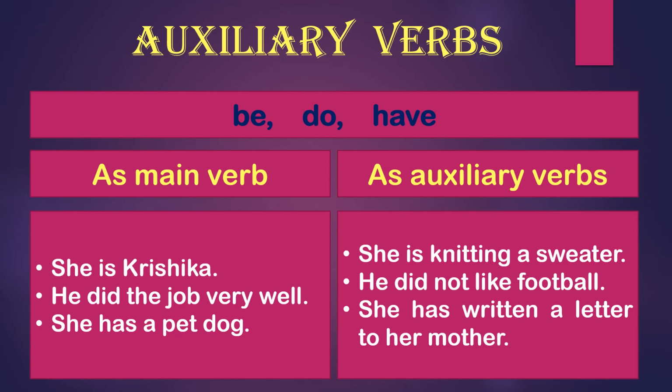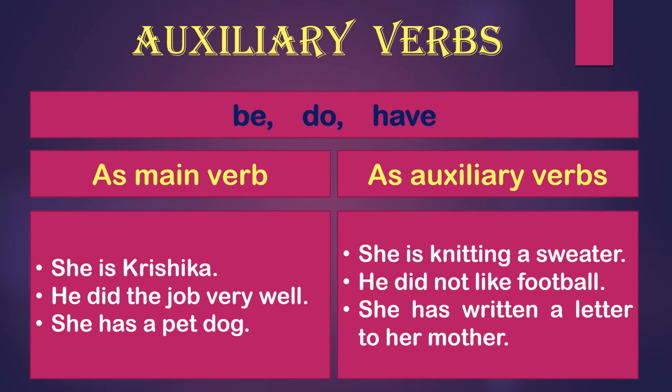He did not like football. Now like is the main verb, and did is your auxiliary verb or the helping verb. Okay, and it is showing over here the past tense. Did is the second form of do, right? So this is the past tense.